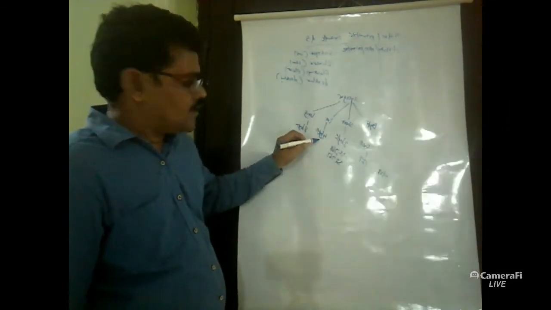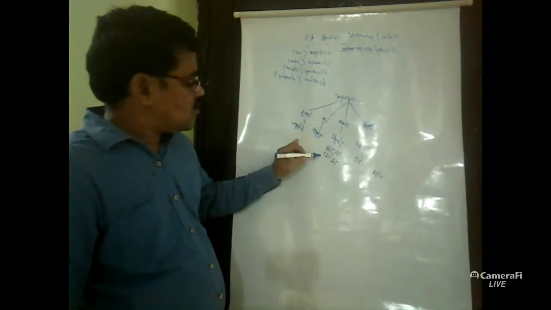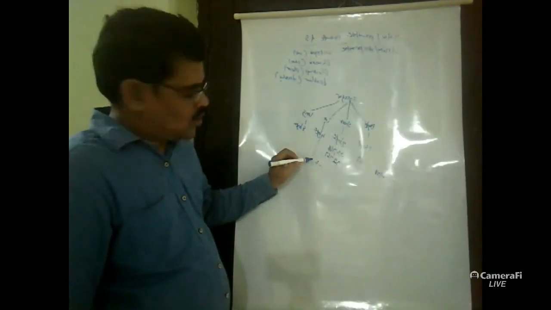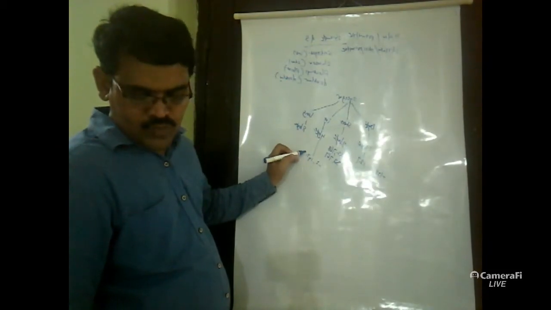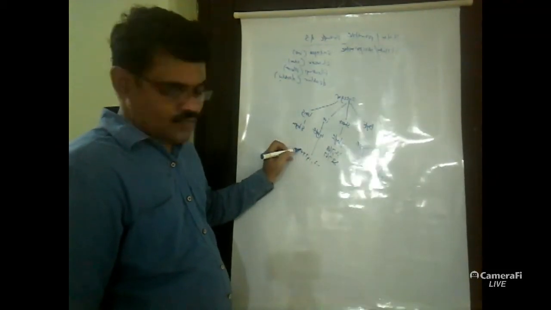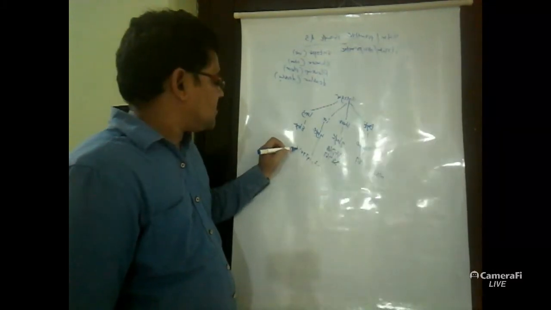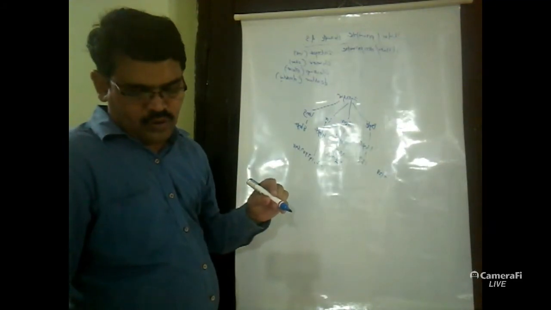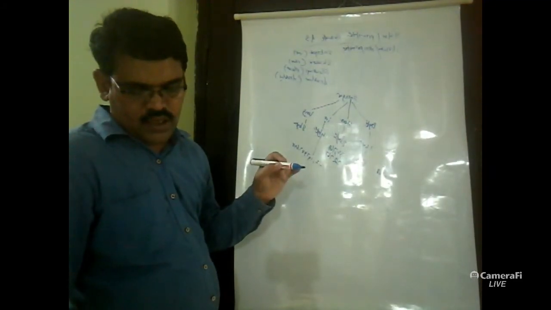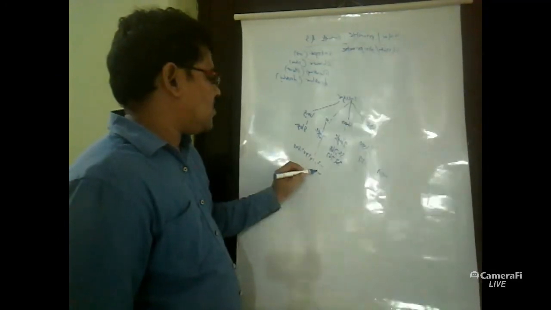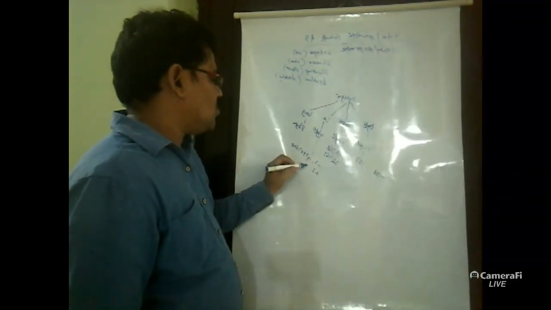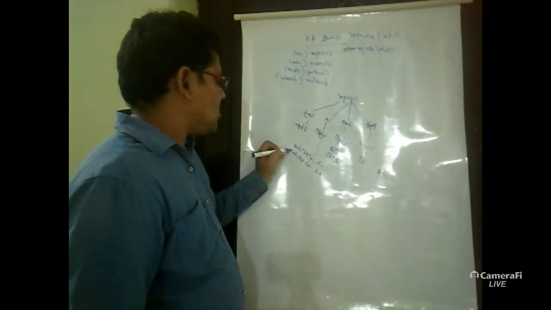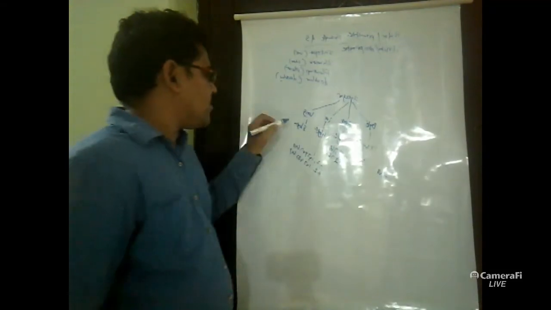Next one, the range of integer is minus 2,147,483,648 to plus 2,147,483,647. This is the range of the 4 byte integer.